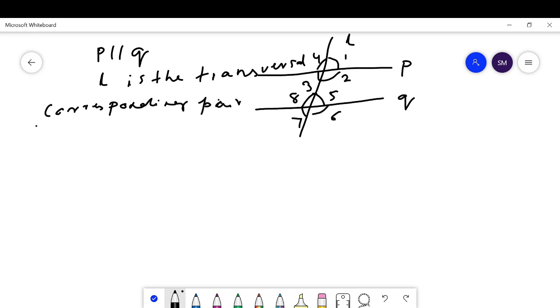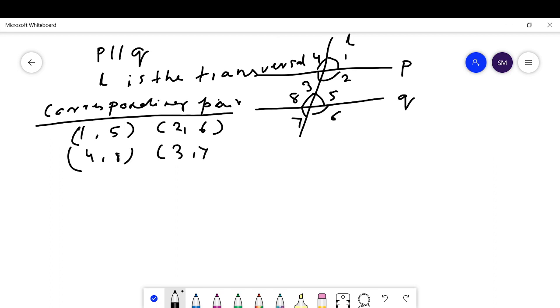Which are corresponding pair of angles? Here I have already told you, corresponding pair of angles are present on the same side of the transversal. One is interior and another is exterior. 1 and 5 are corresponding pair of angles, and another is 2 and 6. Here 4, 8 and 3, 7 are corresponding pair of angles which are present on the same side of the transversal.